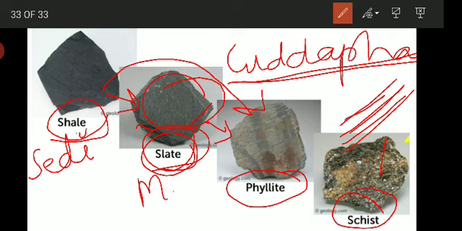So that is the classification of metamorphic rocks: foliated and non-foliated types.